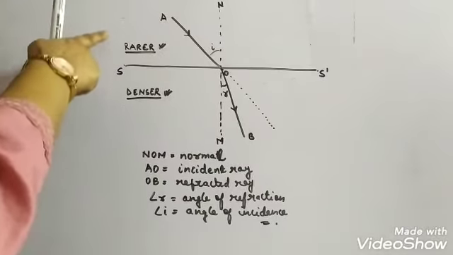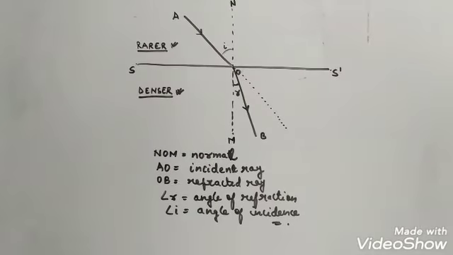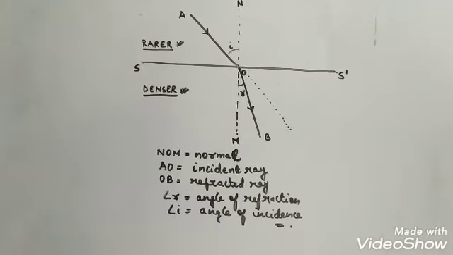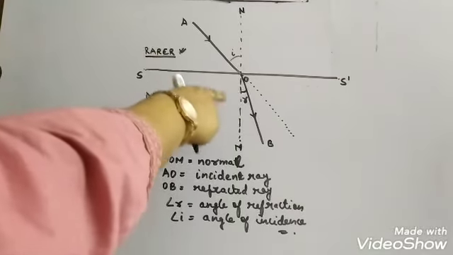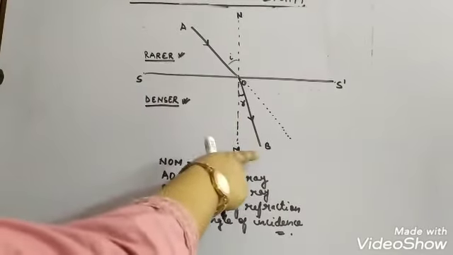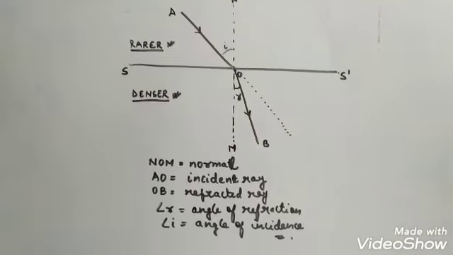Now when the light travels from rarer medium to denser medium, there is a change in the speed of light, and due to that change, the path of the incident light gets bent, and the refracted light is towards the normal.